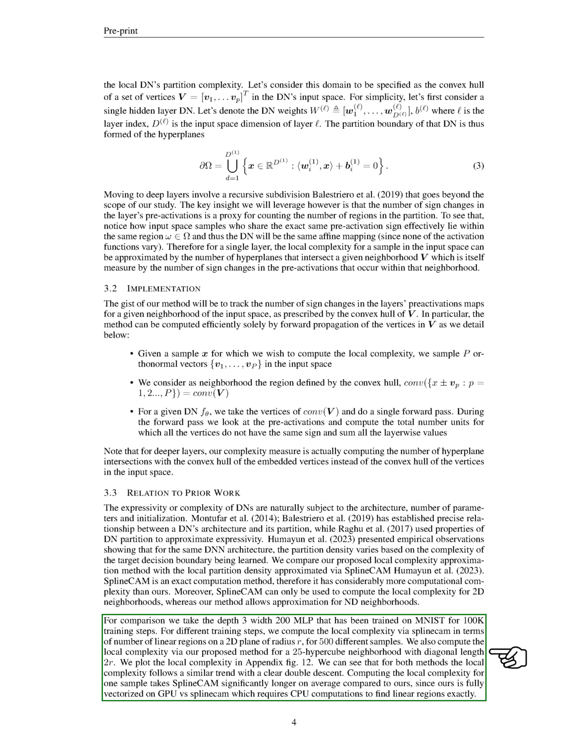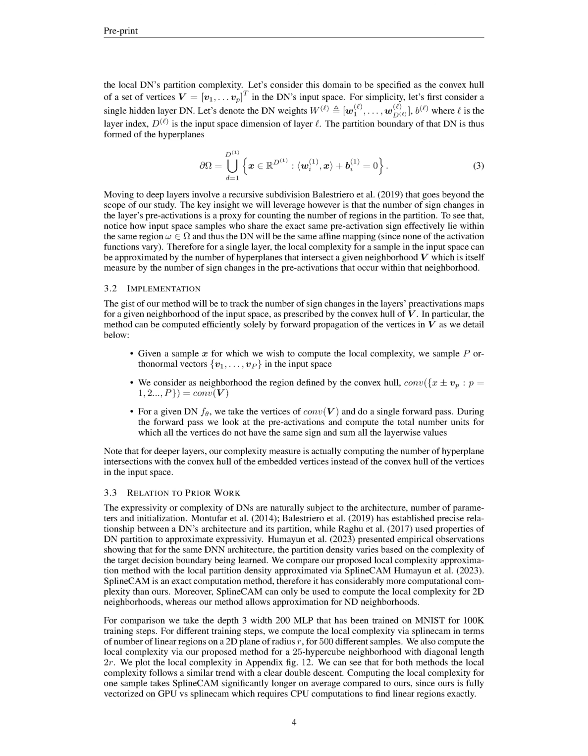We tested both methods on a depth 3 width 200 MLP trained on MNIST for 100K training steps. We found that both methods showed a similar trend in local complexity, with a clear double descent. However, our method was significantly faster than SplineCAM, as it is fully vectorized on GPU, while SplineCAM requires CPU computations to find linear regions exactly.